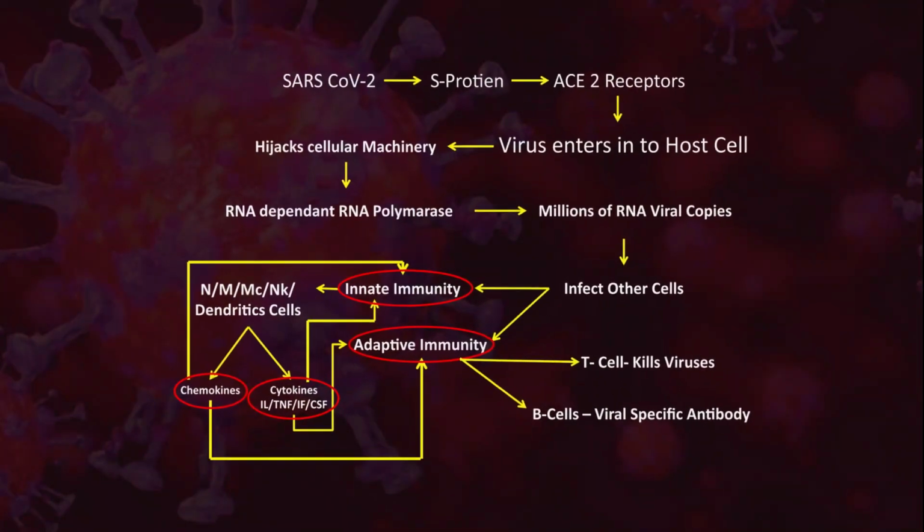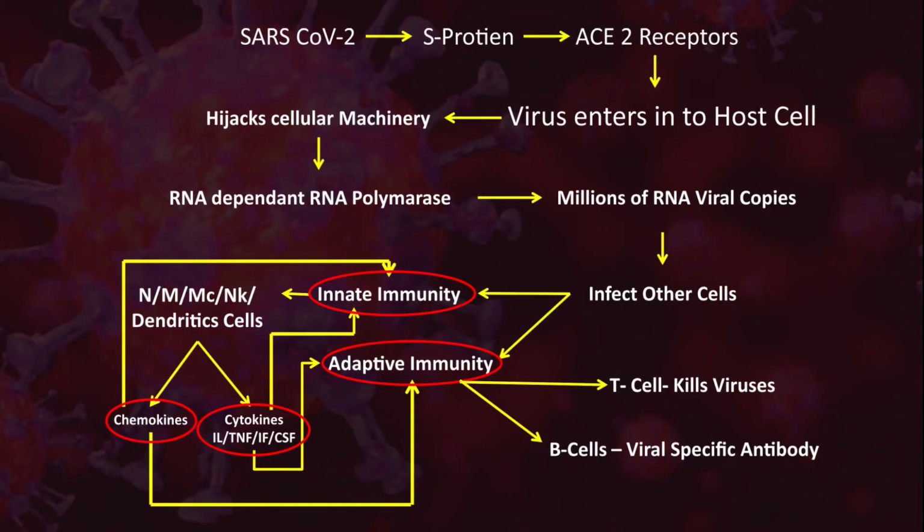Now, apart from ARDS and thrombosis, there is one more major contributing factor for mortality, that is cytokine storm. So how does this cytokine storm happen? In this diagram, you will clearly see SARS-CoV-2 attaches to the ACE2 receptors with the help of this S protein. As the virus enters the host cell, it hijacks the cellular machinery, uses RNA-dependent RNA polymerase and produces millions of RNA viral copies. These millions of RNA viral copies again infect other host cells and elicit an immune response.